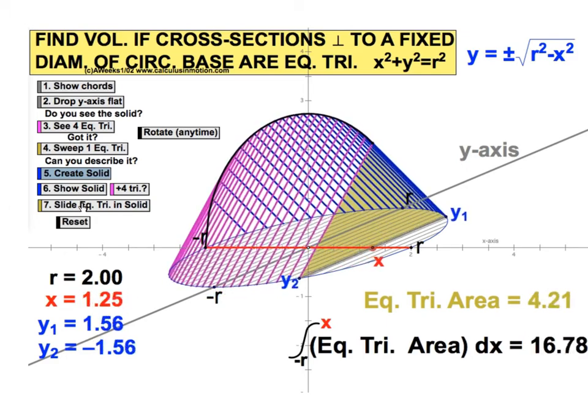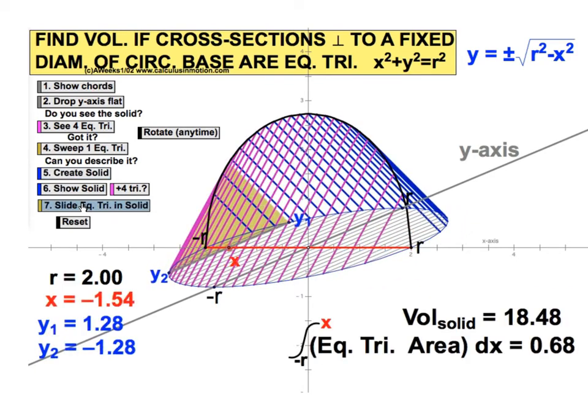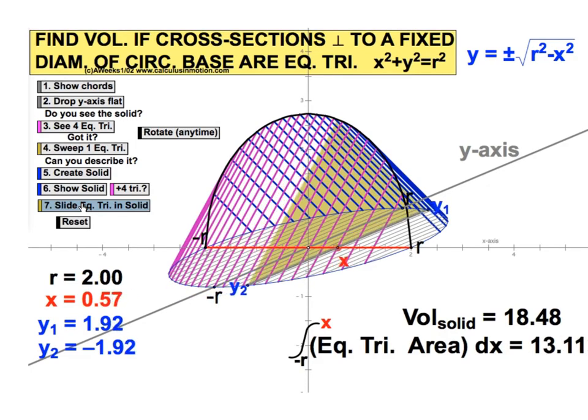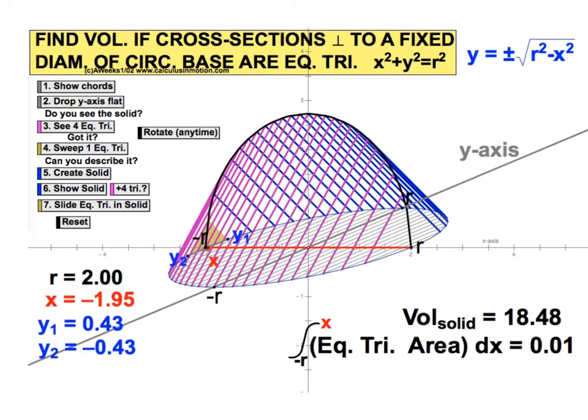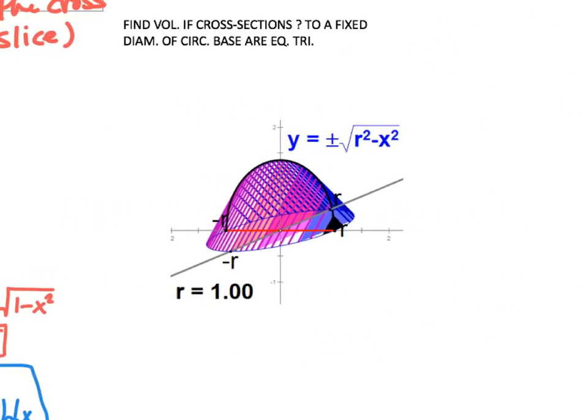So the triangles are determined by the base of the circle, and we get this irregular shape that we're going to find the volume of. So what we need to do is find the area of one of these